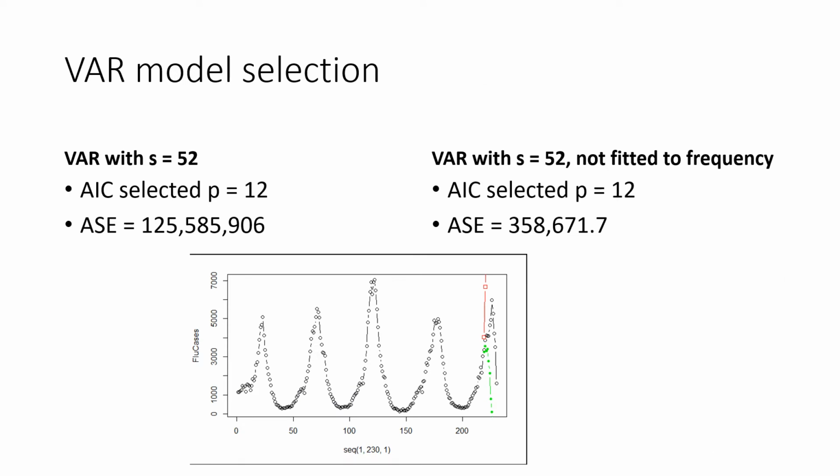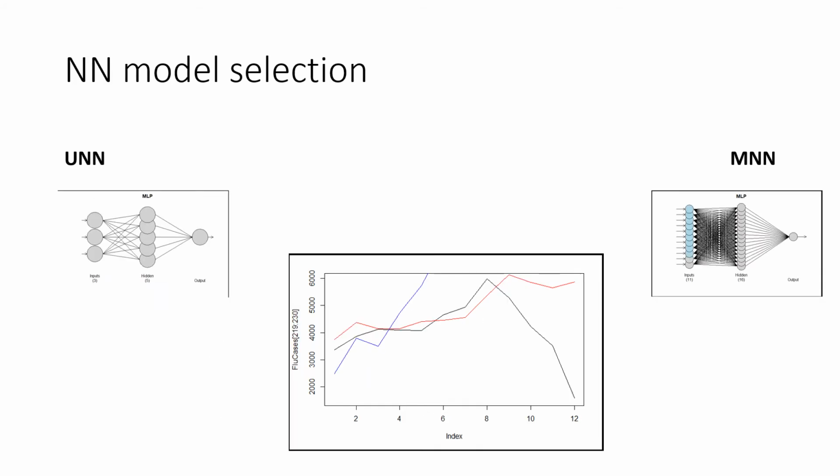We also fit VAR models, again, sustaining the seasonal frequency of 52. However, with one model exercise, we elected not to fit it to that frequency. Our AIC test selected p of 12 for both of these. Interestingly, when not fitted to the frequency, the ASE was significantly lower. We see this performance reflected in the forecast window. You can see the red line corresponds to the fitted model, and it's significantly overestimating the trend in this case. This is interesting behavior we see exhibited in this data that we'll want to review later.